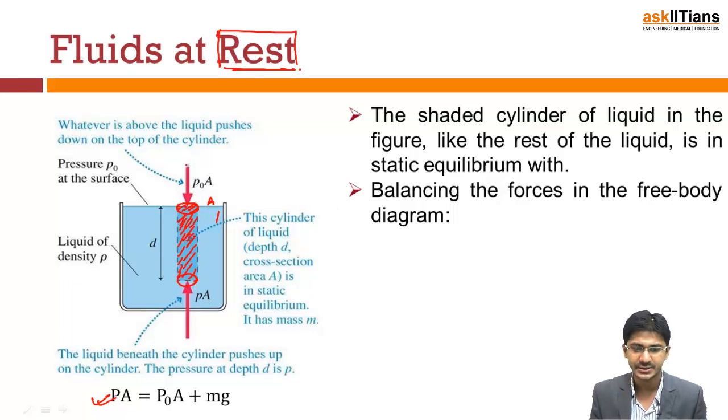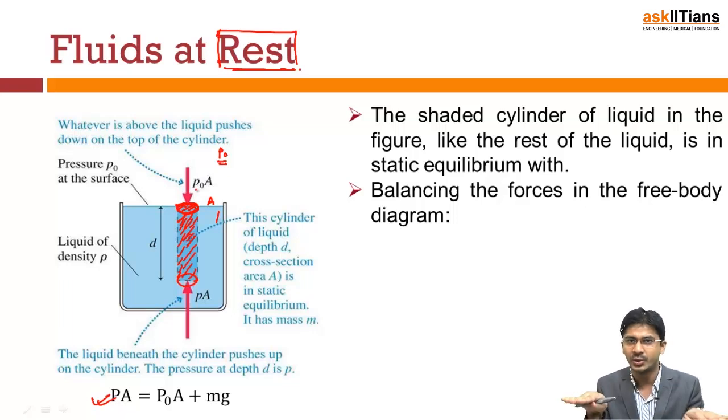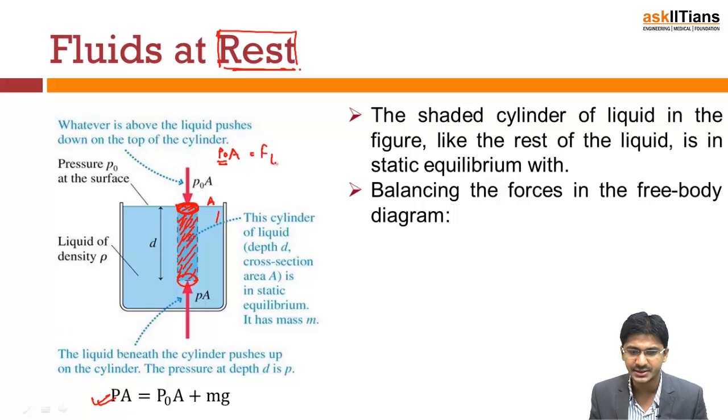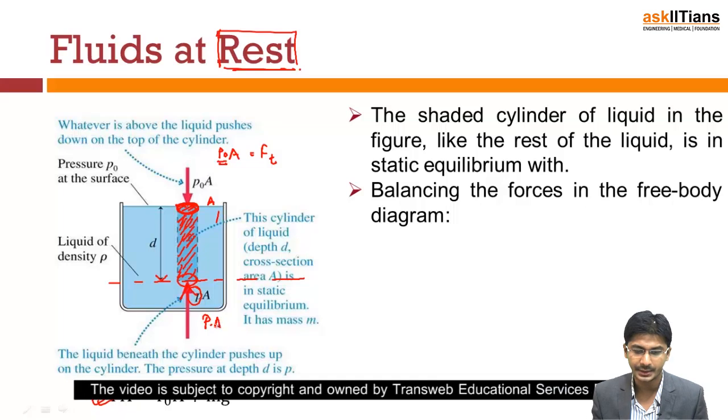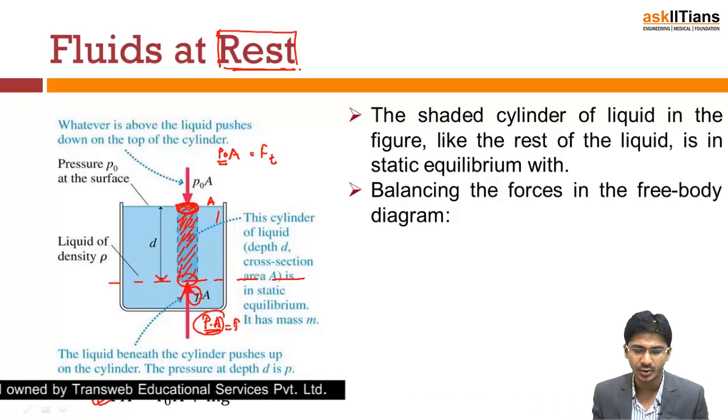Now if we assume that the pressure acting at the top is P naught, what will be the force acting on this portion of the imaginary cylinder that I have considered? If A is the area of this, and P naught is the pressure acting on the surface throughout, then on the area A the force that will act is P naught times A. This is the force acting from the top. Now if we assume that the pressure at depth D, which is also the length of the imaginary cylinder, is P, the force that will act here is P into A. This is the force from the bottom.